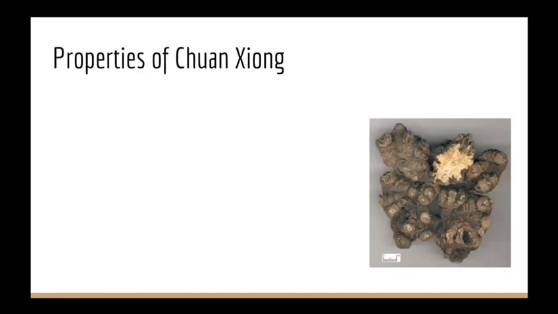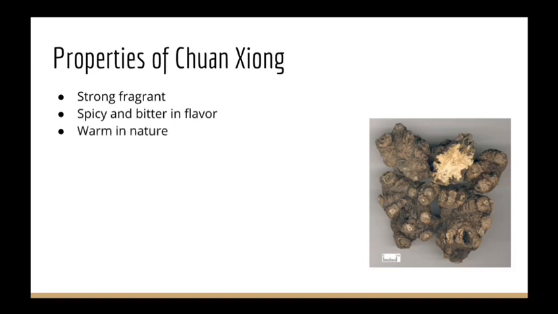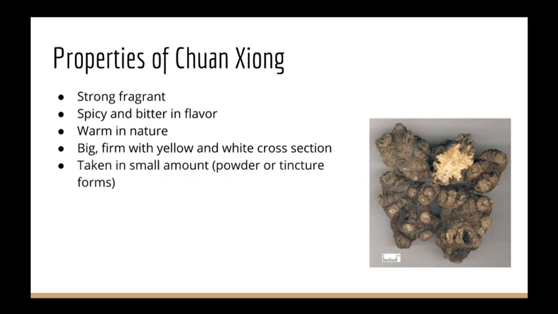Secondly, about Chuan Xiong's properties. It is usually known as a flavorful herb. With a strong fragrance, spicy and bitter taste, it is also warm in nature, which is commonly known as a heaty food in traditional medicine terms. Its appearance is very similar to ginger too, with a big and firm form and a yellow and white cross-section. That is how Chuan Xiong will look when it is sliced.